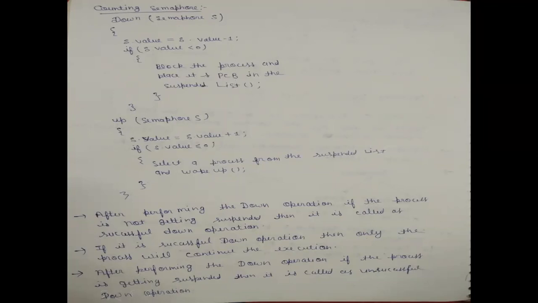So if the initial value of the counting semaphore is 0, then in the down operation the process will be blocked. You can see here, if the initial value of S is 0, then in the next line it will be decremented by 1. 0 minus 1 becomes -1.